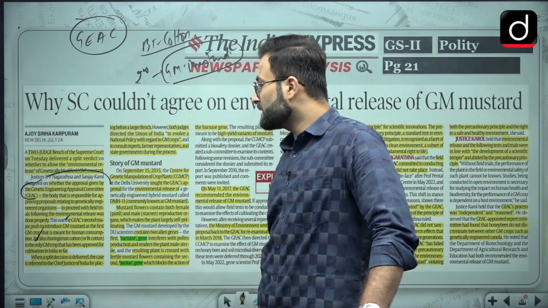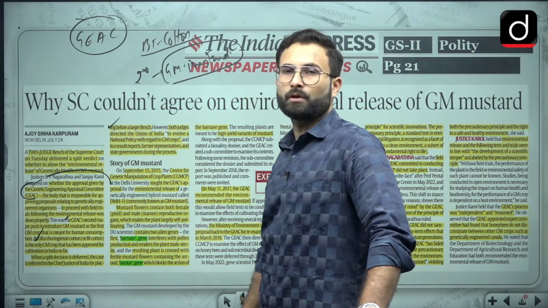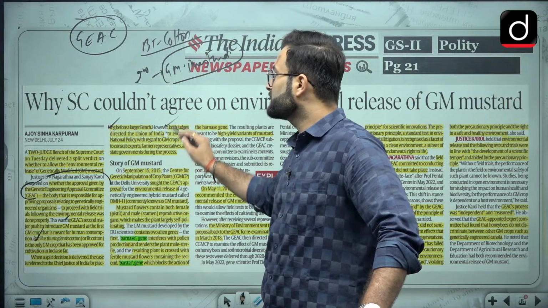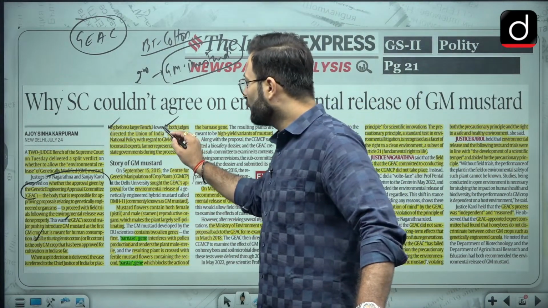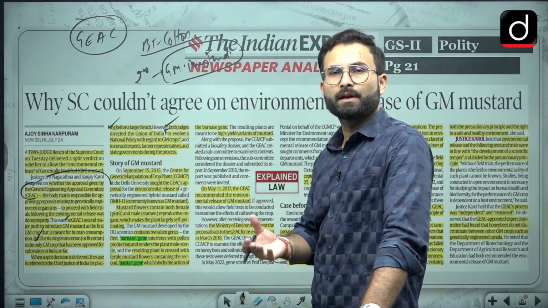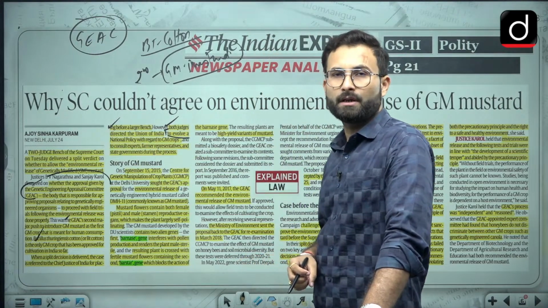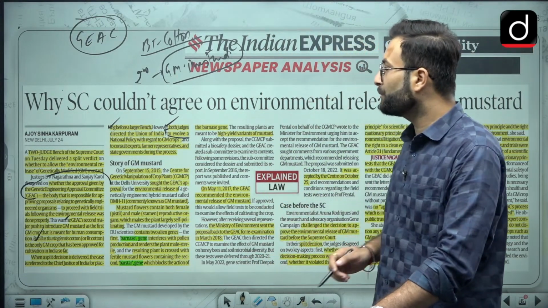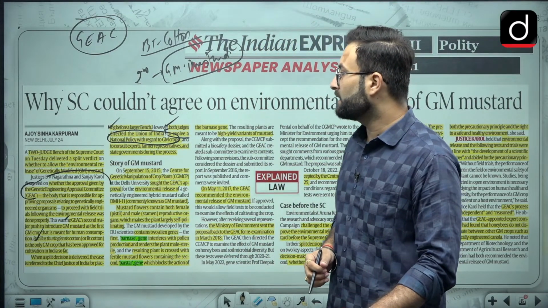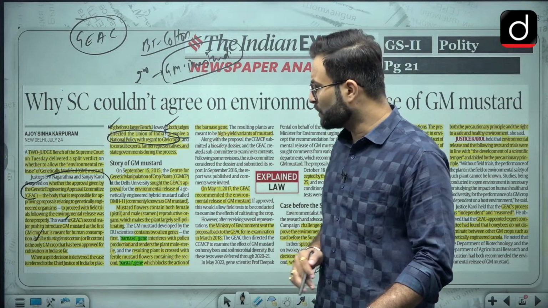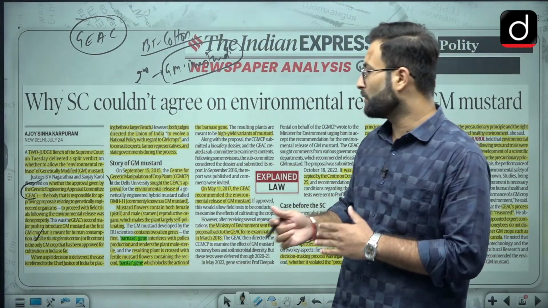Now when a split decision is delivered, the case is referred to the CJI for placing it before the larger bench. Okay, we will talk about that later. Both judges directed the Union of India to evolve a national policy with regard to the GM crop. Though they have given the split verdict on the approval, they have given a direction to the Government of India to evolve a national policy with regard to the GM crops, and to consult expert farmer representatives and the state governments for the issue.